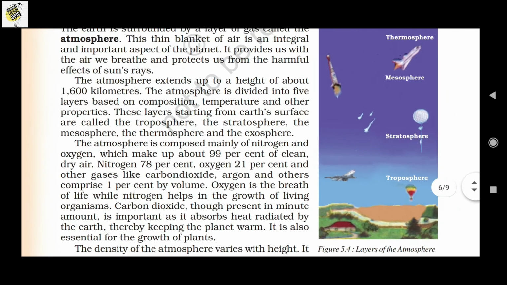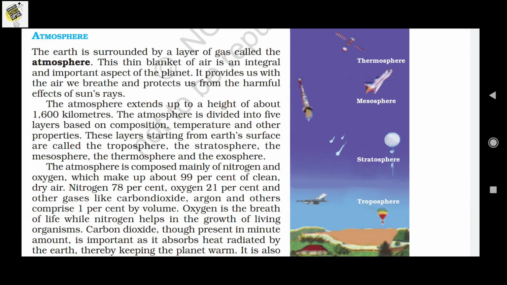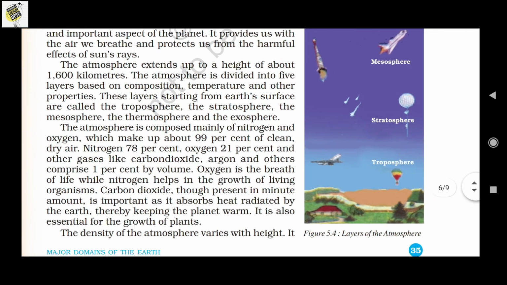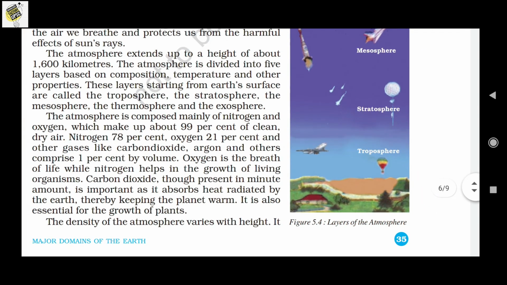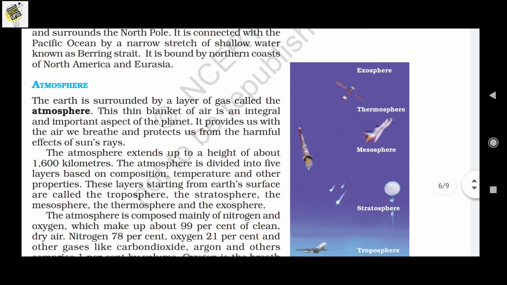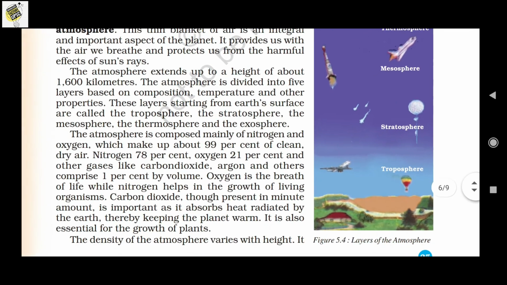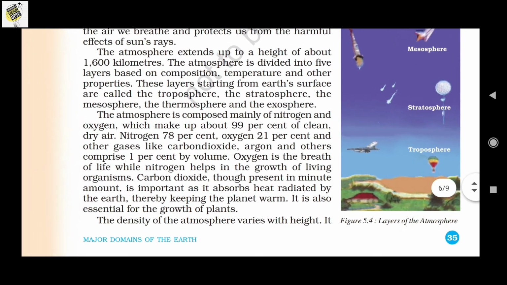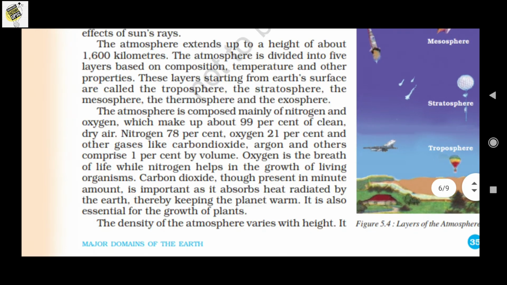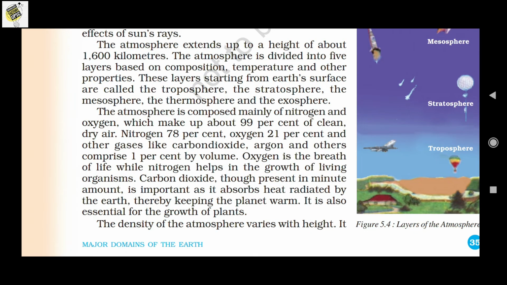That means the atmosphere, containing the troposphere, stratosphere, mesosphere and thermosphere, all together extends to a height of 1600 kilometers. The atmosphere is divided into layers that we have already mentioned: troposphere, stratosphere, mesosphere and thermosphere, and there is also the exosphere. The atmosphere is composed mainly of nitrogen and oxygen, which make up about 99% of clean air. Nitrogen is 78% and oxygen is 21%, and other gases like carbon dioxide and argon make up the other 1% by volume.